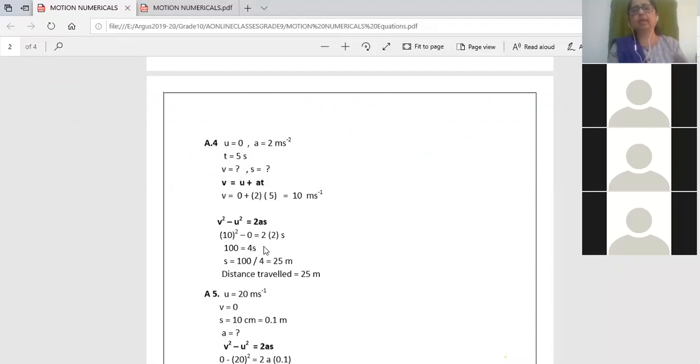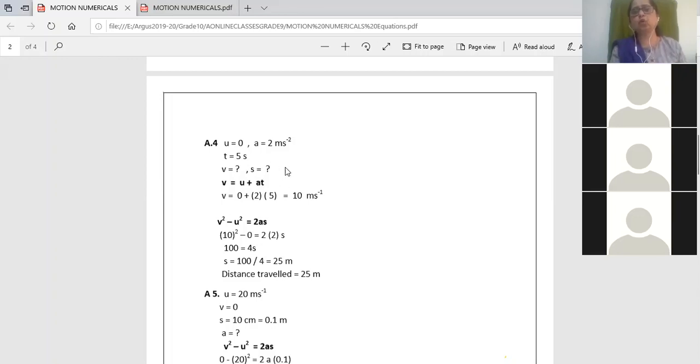So I will take v equal to u plus at. And using this, I will put the values u equal to 0, a equal to 2, and t equal to 5, and find the value of v. So v equal to 10 meter per second. Now I've got the value of v. Now the next thing is I have to find s.